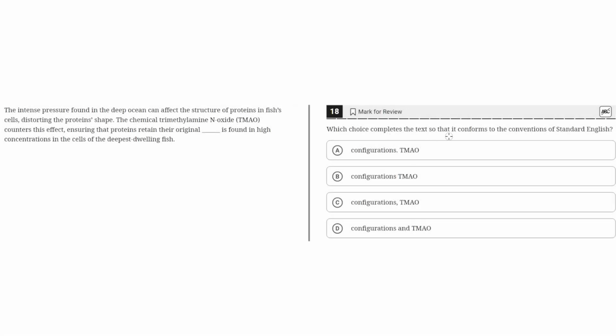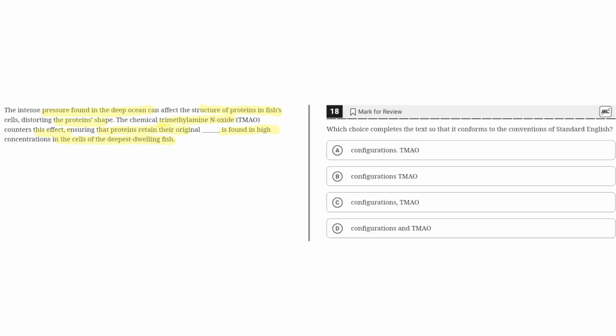Which choice completes the text so that it conforms to the conventions of standard English? The intense pressure found in the deep ocean can affect the structure of proteins in fishes' cells, distorting the protein shape. The chemical trimethylamine N-oxide (TMAO) counters this effect, ensuring that the proteins retain their original blank. Blank is found in high concentrations in the cells of the deepest dwelling fish.